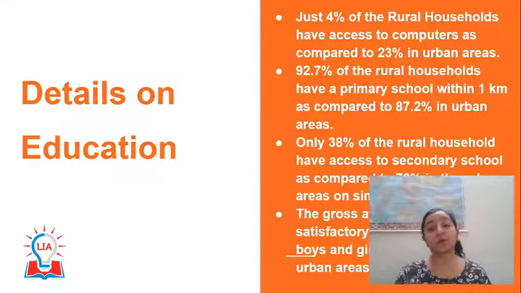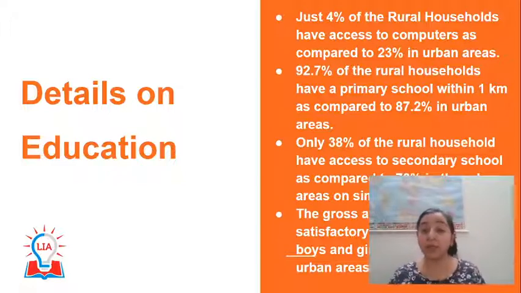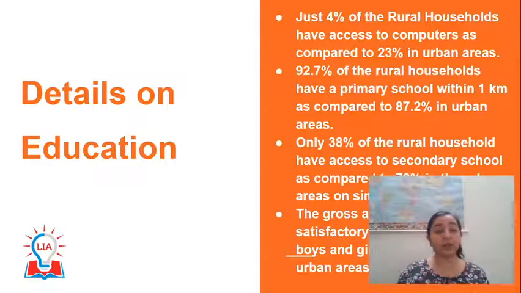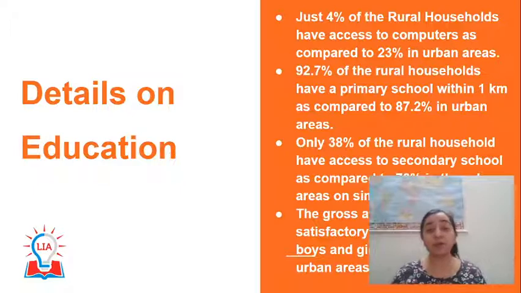Various efforts from the government side, including the Right to Education, have played a very important role in facilitating this improvement in education. Then we also have Samagra Shiksha Abhiyan. So you can go ahead and check out the details on Samagra Shiksha Abhiyan, what its components are, and that is your homework. So I hope you have liked this video, and you understood what the National Statistical Office is and what its latest findings in its surveys are.